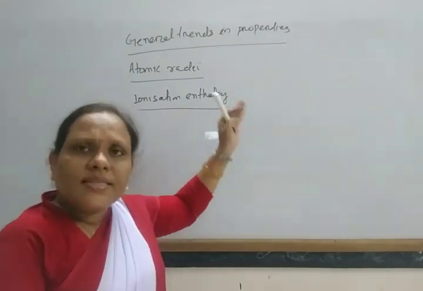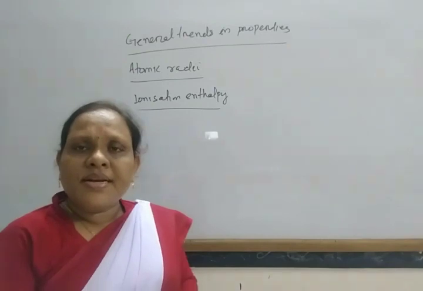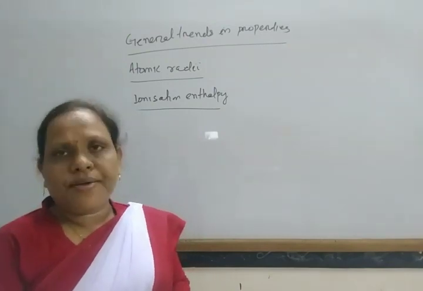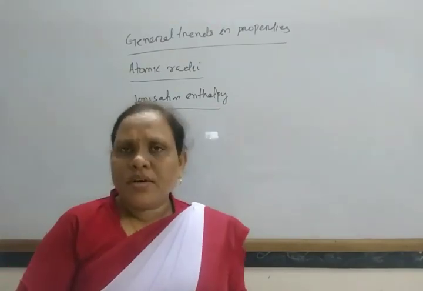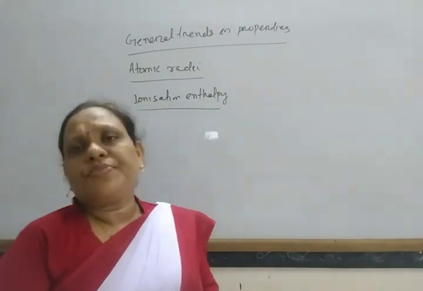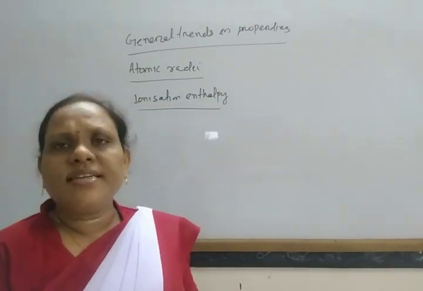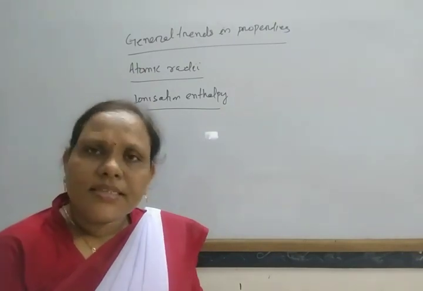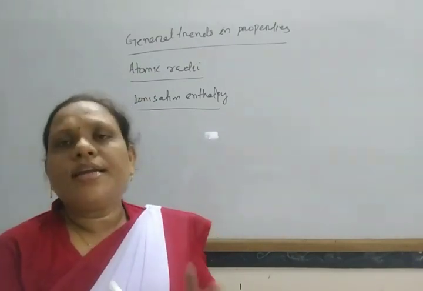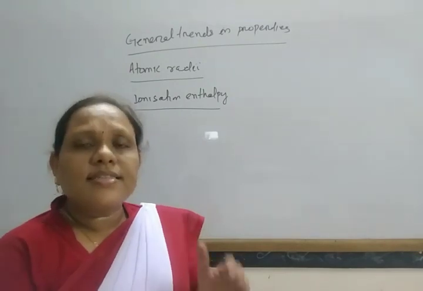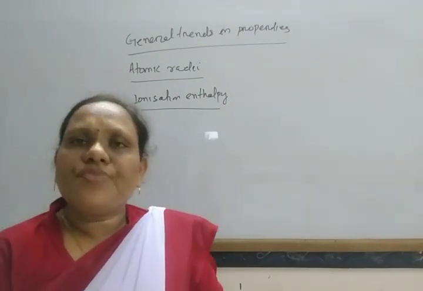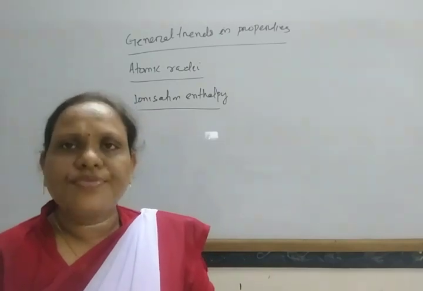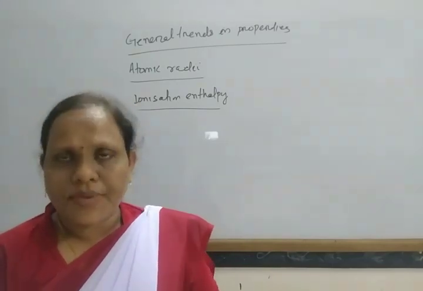The ionization enthalpy of these elements is comparatively high because it depends on two factors, that is nuclear charge and size of atom. As the size of the atom decreases and nuclear charge increases, they have a high value of ionization enthalpy.